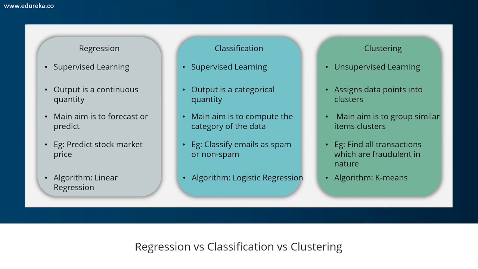Then we have the clustering problem. This type of problem involves assigning the input into two or more clusters based on feature similarity. For example, clustering the viewers into similar groups based on their interest, age, or geography can be done by using unsupervised learning algorithms like k-means clustering. One thing you need to understand is that under supervised learning, you can solve regression and classification problems. Under unsupervised learning, you can solve clustering problems. Reinforcement learning is something else altogether. You can solve reward-based problems and more complex and deep problems.